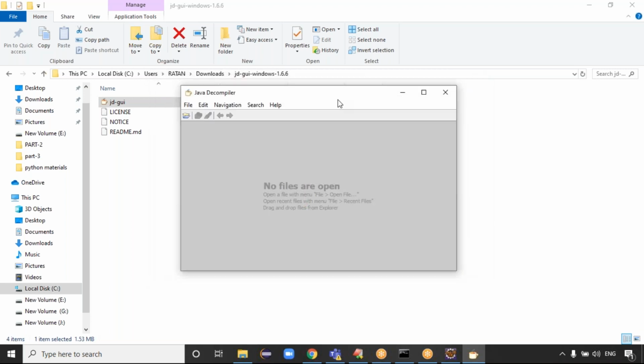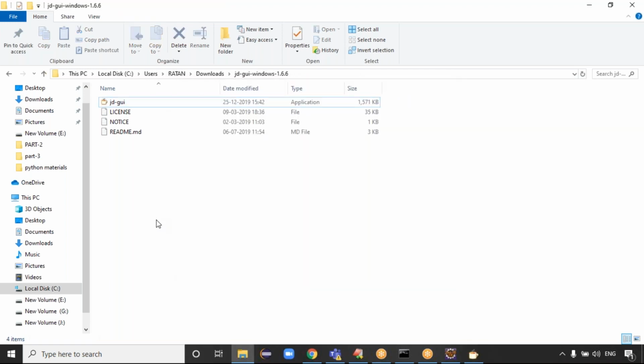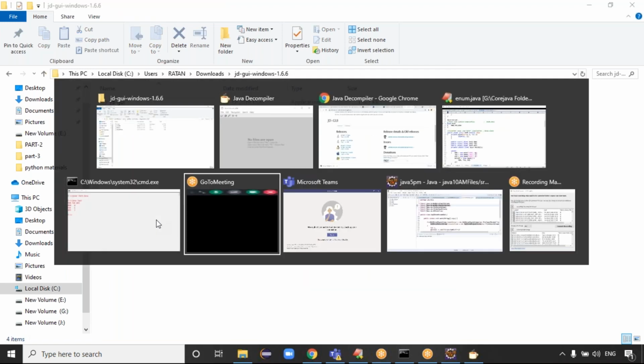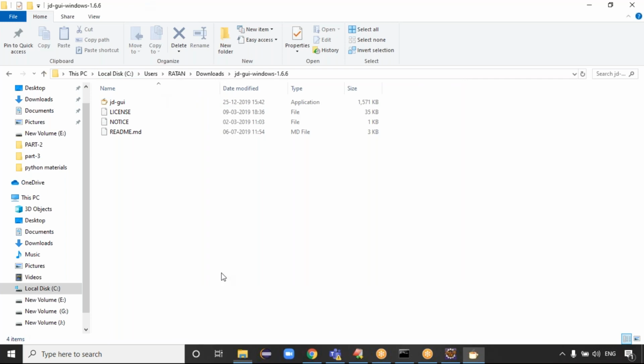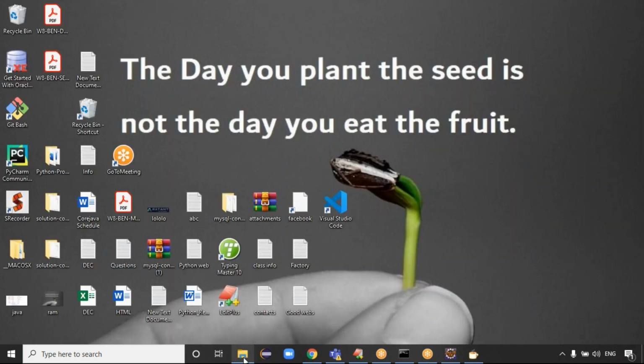Yeah, in some cases this is an issue. It's not selecting the data, right? Why? Rani, did you use this one? Just try to drag and drop the class file in this decompiler. Exactly, yes, you are right.